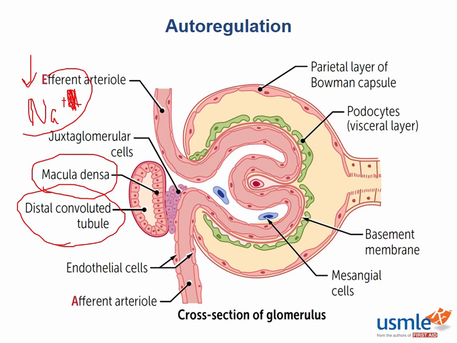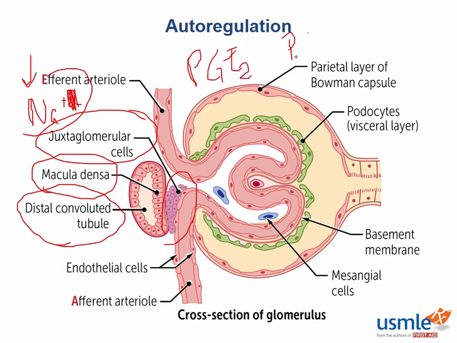It does so by communicating with the juxtaglomerular apparatus, which is a group of cells right next to the glomerulus that will synthesize and secrete vasodilatory factors such as prostaglandin E2 and prostacyclin. In response to low sodium sensed by the macula densa, juxtaglomerular cells will synthesize and release prostaglandin E2 and prostacyclin.